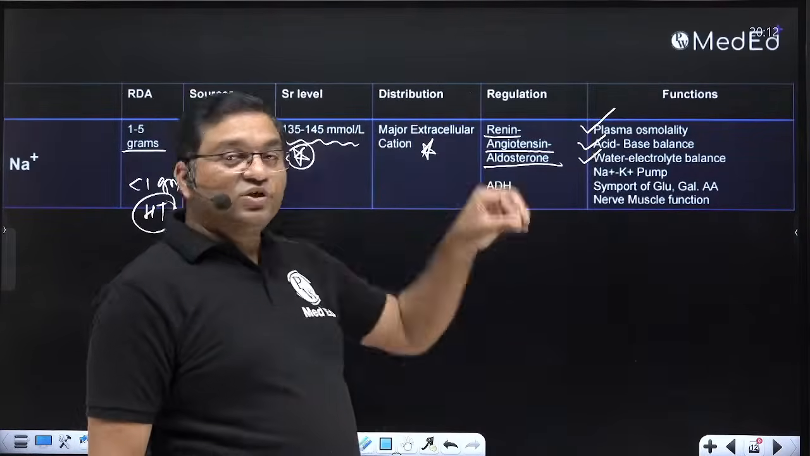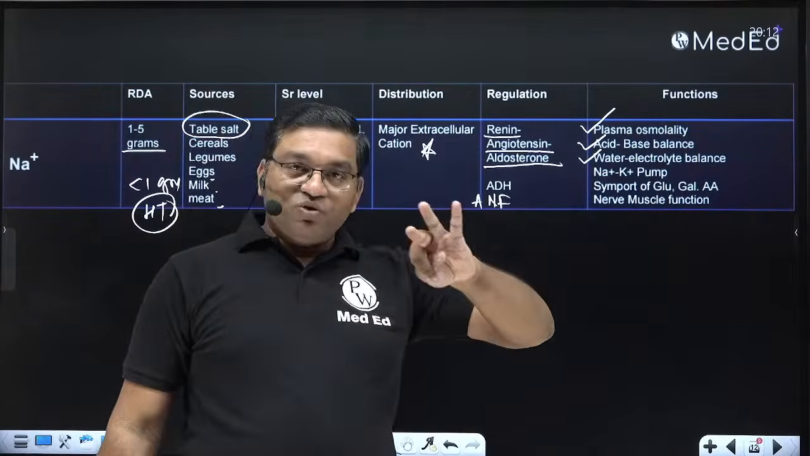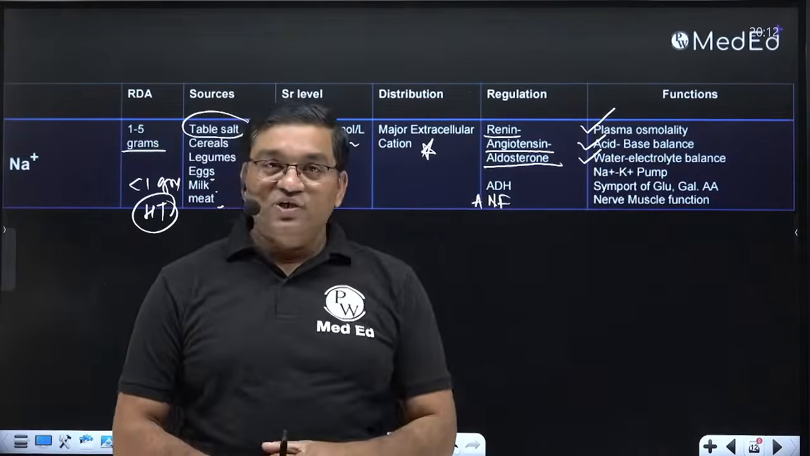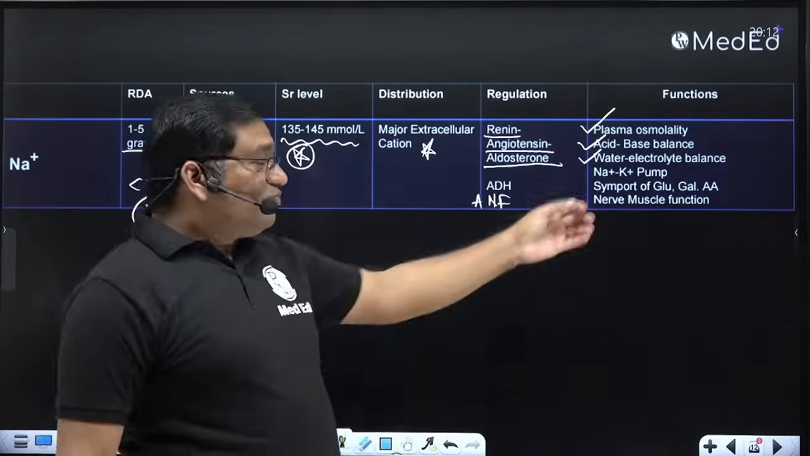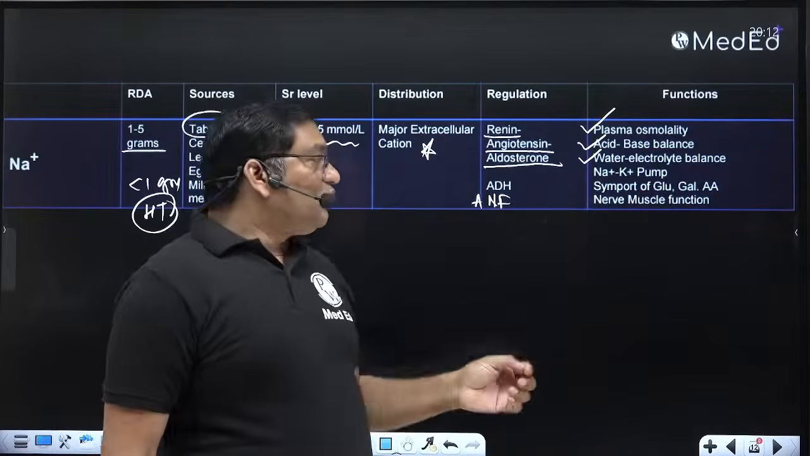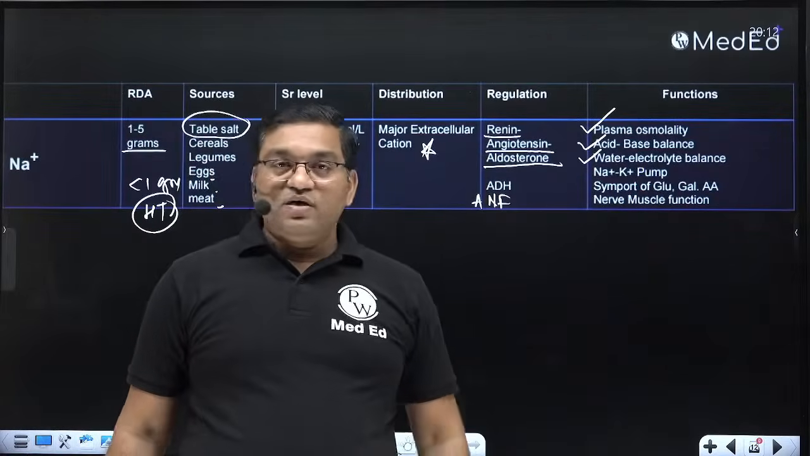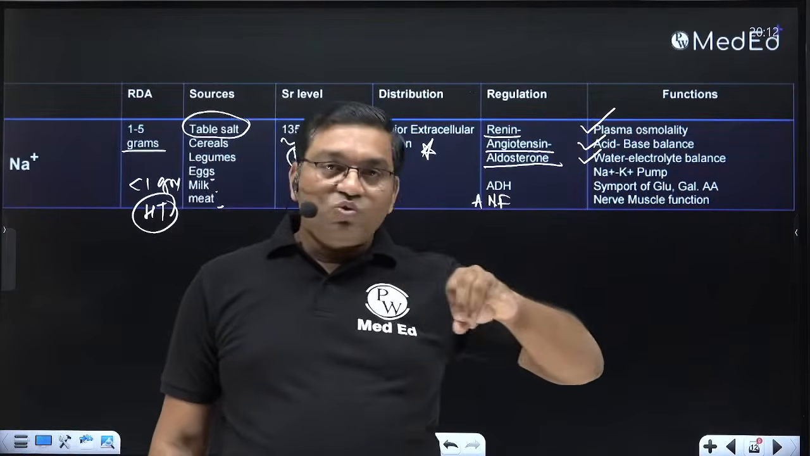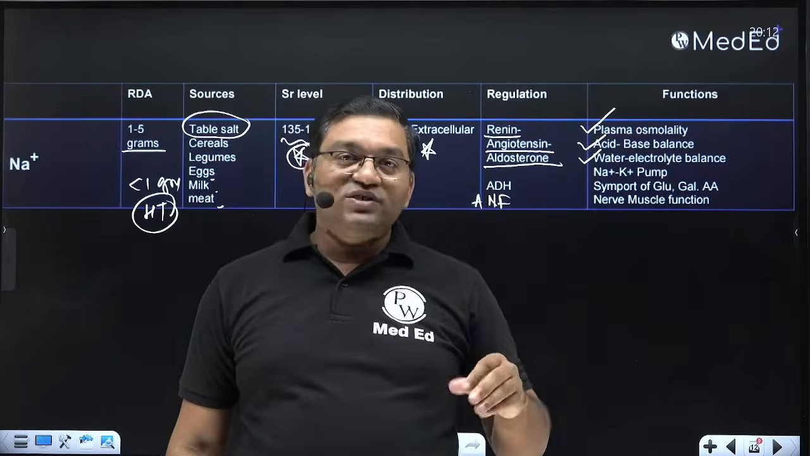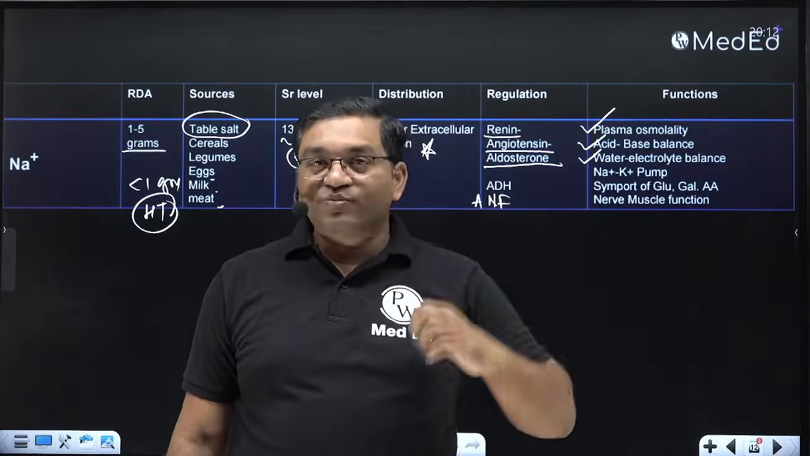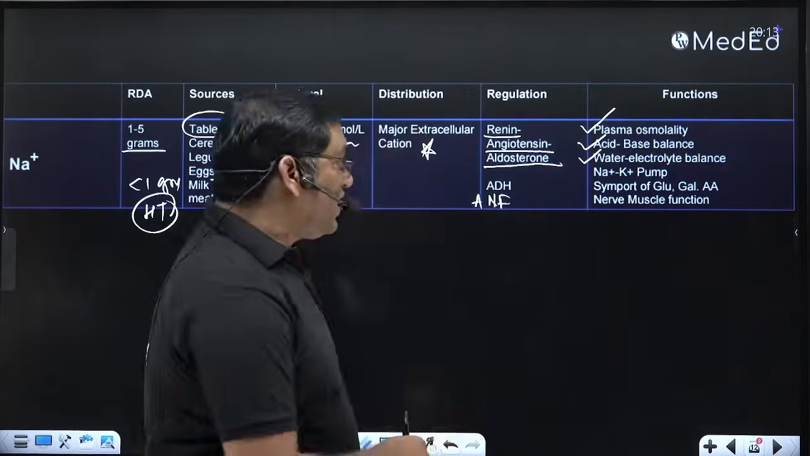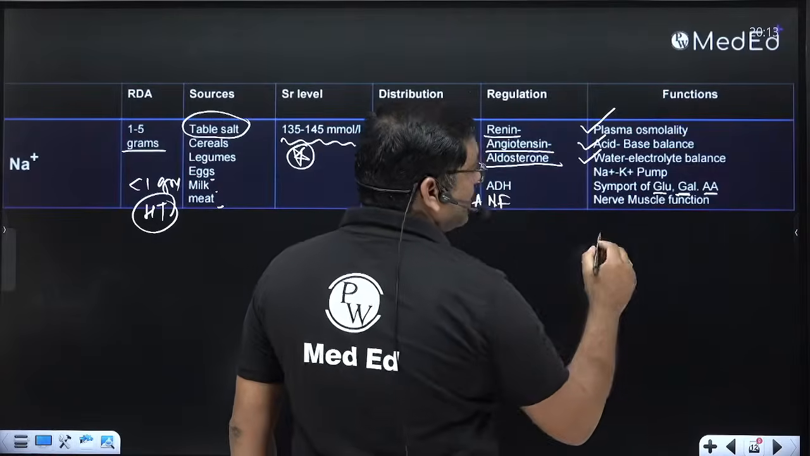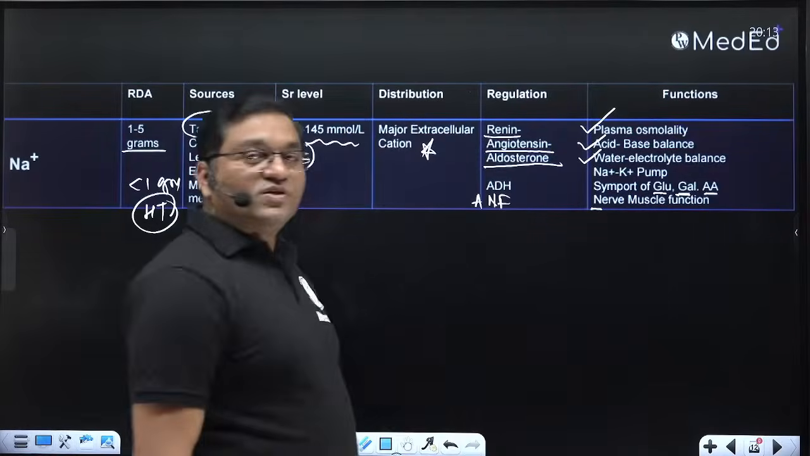All three, sodium, potassium, and chloride, are important for plasma osmolality, acid base balance, and water and electrolyte balance. Sodium and potassium are an important part of the sodium potassium pump. Sodium is required for the import of glucose, galactose, and amino acids, so it is required for their absorption, and it is important in nerve muscle function.